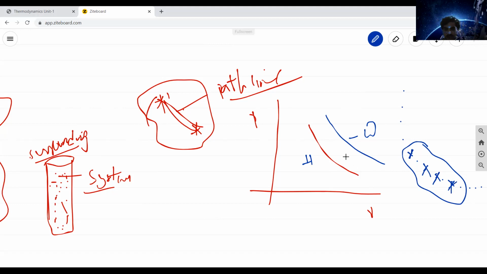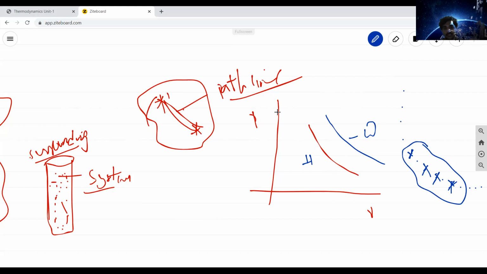You need to specify the individual points in the entire system or entire cycle, and that is called a point function. But in a path function, heat cannot be represented in this way, and work cannot be represented in this way. So heat and work both are path functions.